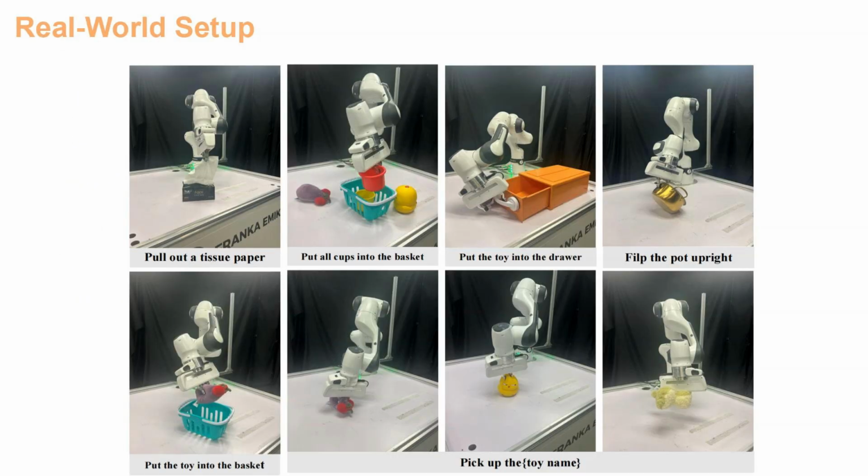The next step is the real-world setup. For real robot experiments, we use a Franka Research 3 arm with a fixed RealSense D435 camera to capture environmental observations. We evaluate on 6 manipulation tasks, 4 short horizon and 2 long horizon, designed to evaluate the model's ability to handle varying task complexities. For each task, we collect 50 demonstrations and evaluate performance over 20 trials.